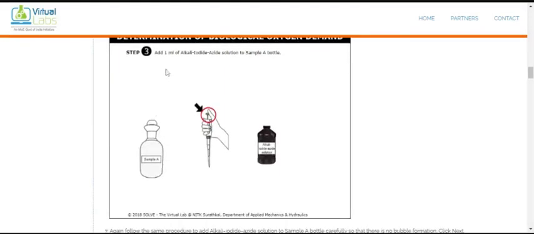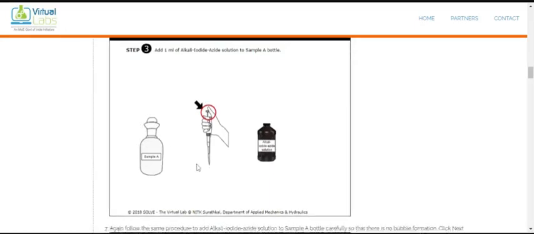Second step, we again add 1 ml of alkali iodide azide solution into the sample. First we add MnSO4, after that we add the alkali iodide azide solution. Then place the stopper on the bottle.